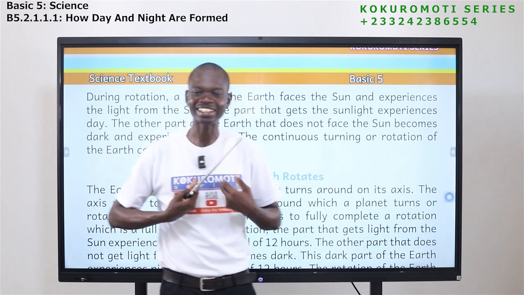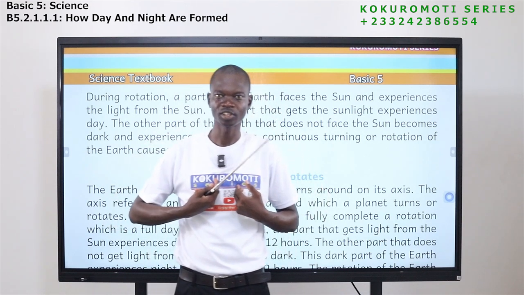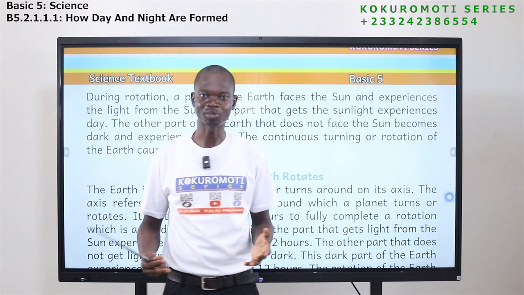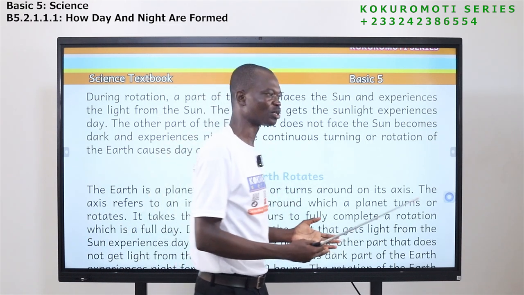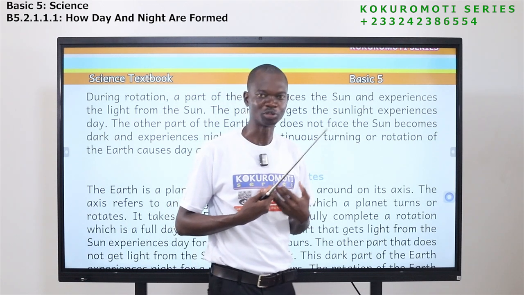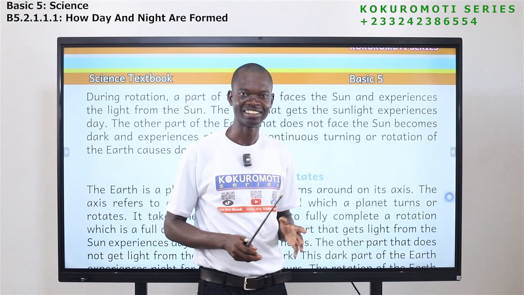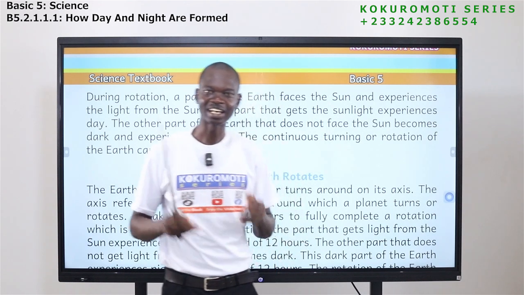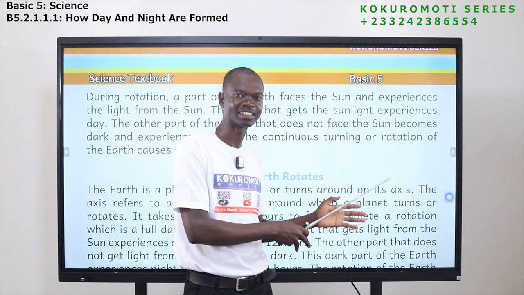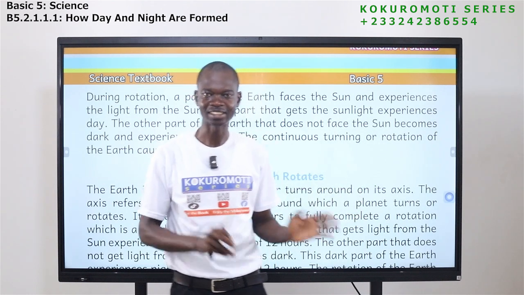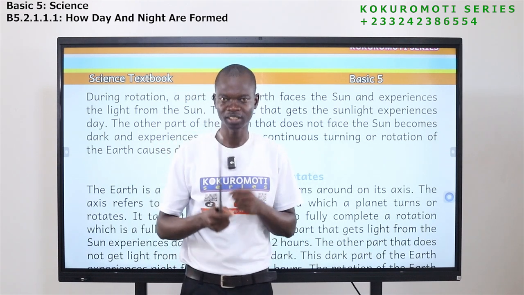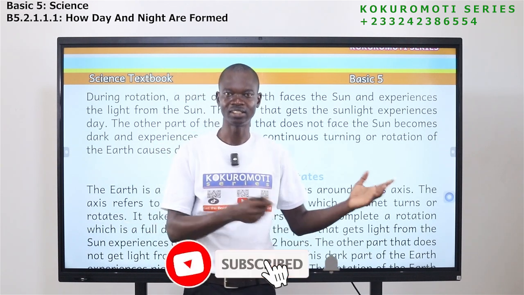But right now, the part that I find myself on Earth is facing the sun. The earth will turn, and it will get to a point where I find myself will not be facing the sun again. So at that point, I'll be going into the night. So this is how day and night is formed. The rotation of the earth, the turning of the earth, the spinning of the earth causes day and night.